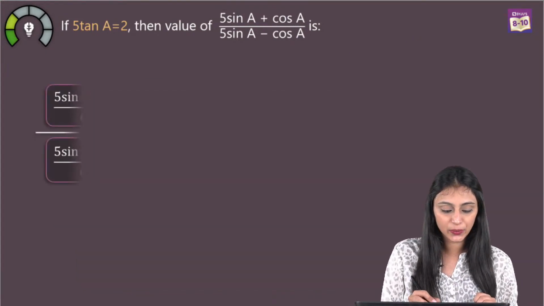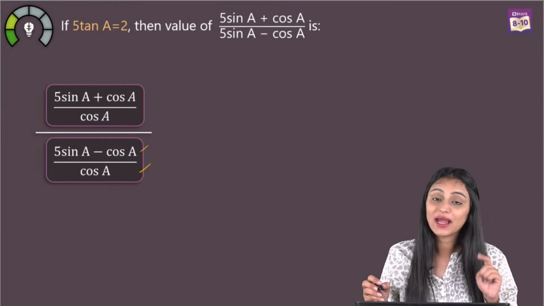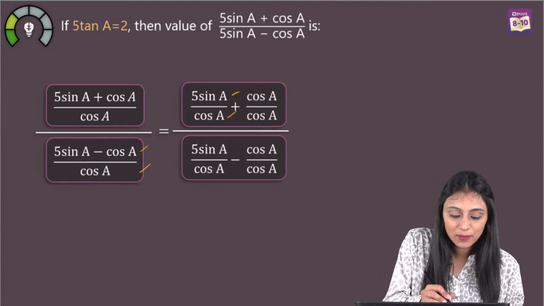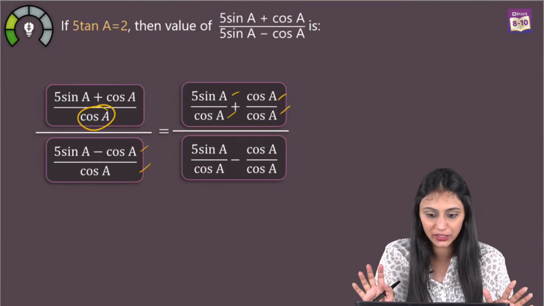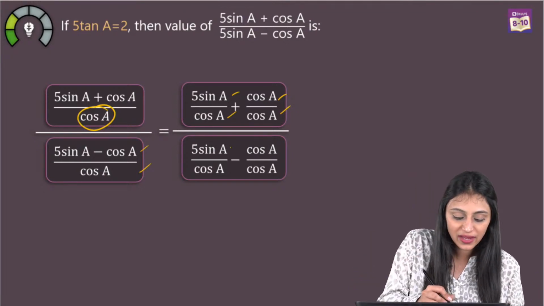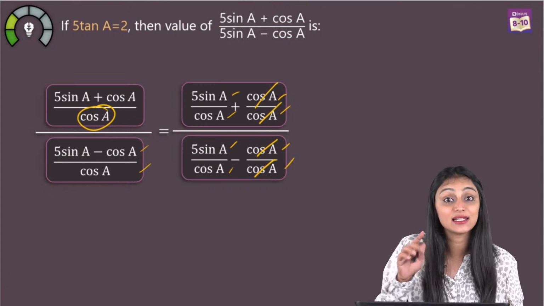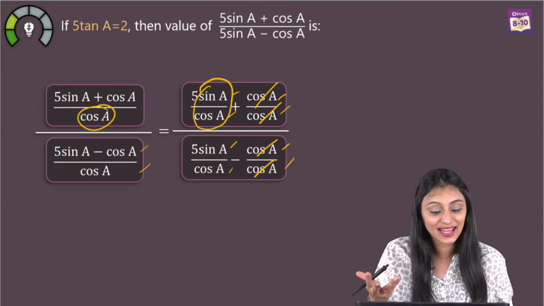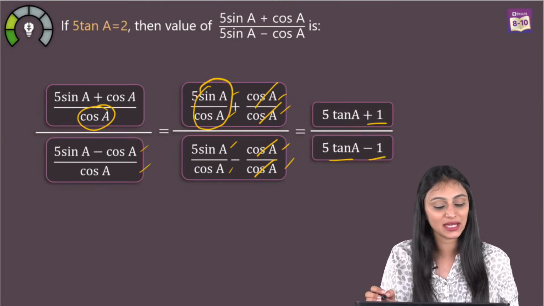So what we get here, we have (5 sin A + cos A) by cos A, (5 sin A - cos A) by cos A, correct? So this becomes 5 sin A by cos A plus cos A by cos A. This cos A is for both of them in the numerator, correct? So here 5 sin A by cos A minus cos A by cos A, this gets cancelled out, this gets cancelled out, we have 1 here. But sin by cos is what? That's tan, right? So we get here 5 tan A plus 1 upon 5 tan A minus 1.